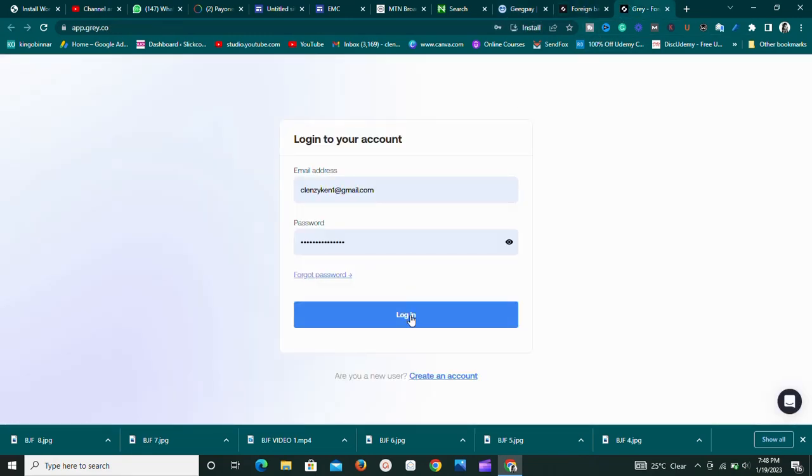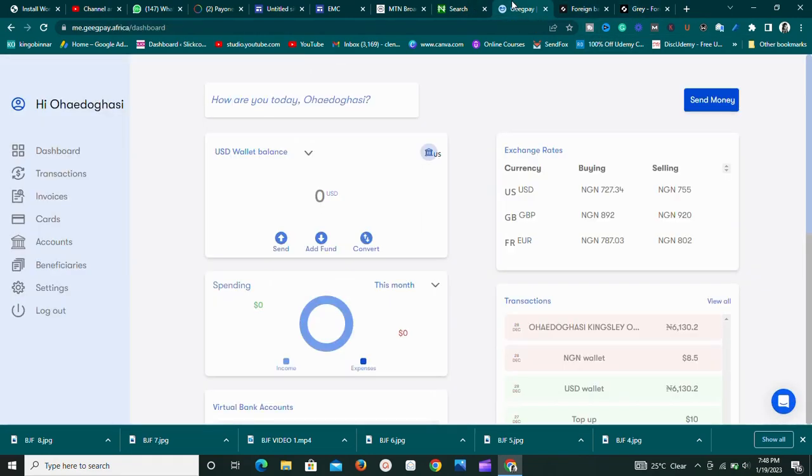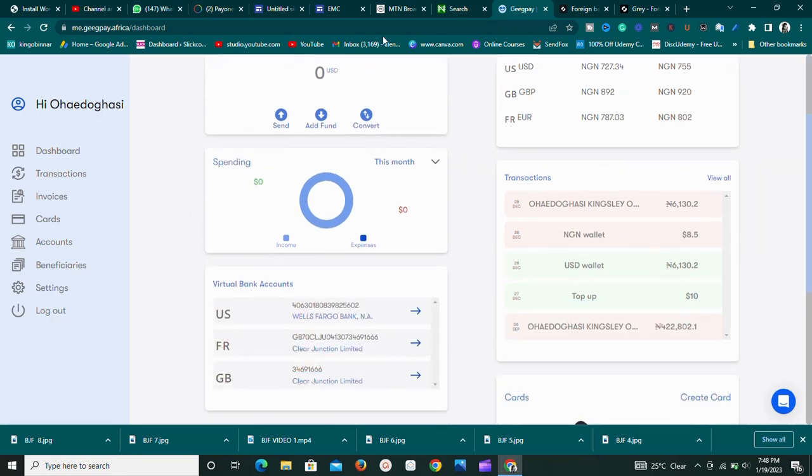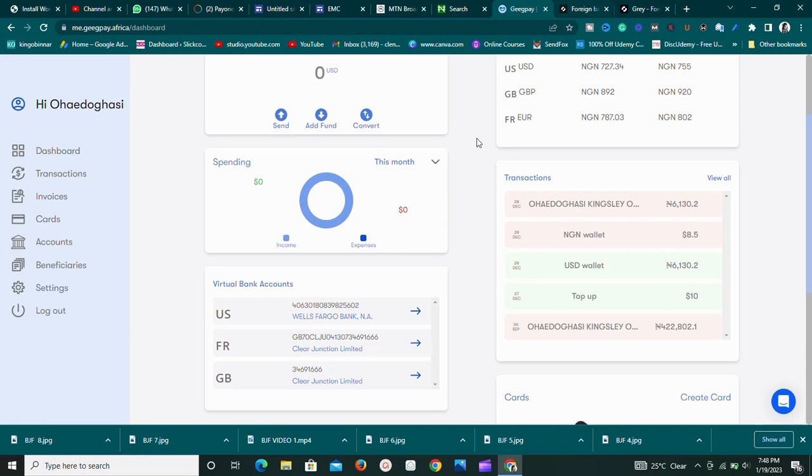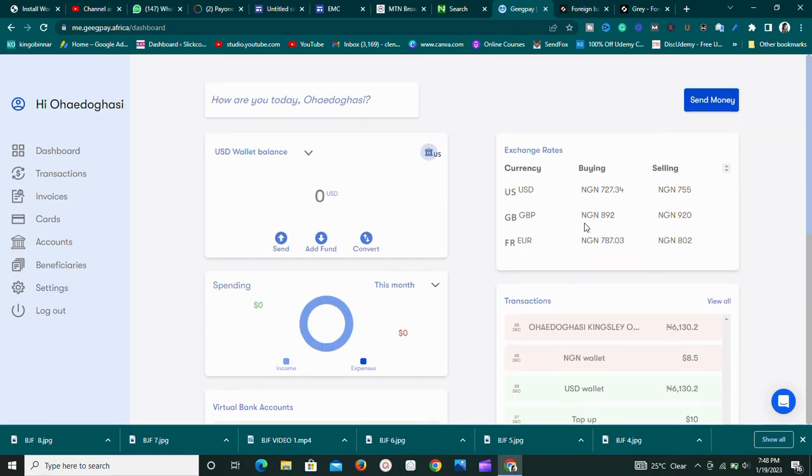They are similar and work the same way. Once you know how to do it with Grail or with Geekpay Africa, you can do either of them. So guys, this is how it's done. You transfer money from your Payoneer account into Geekpay.Africa or Grail, then you swap the money and you make your profit. Guys, this is massive.